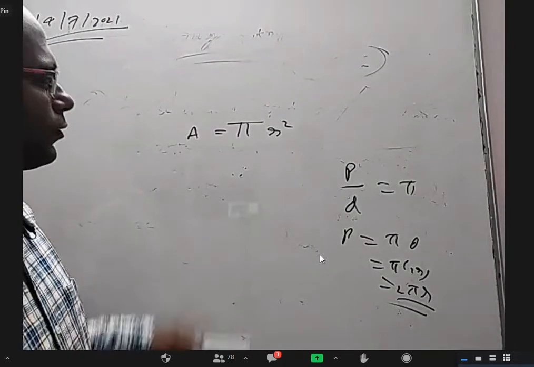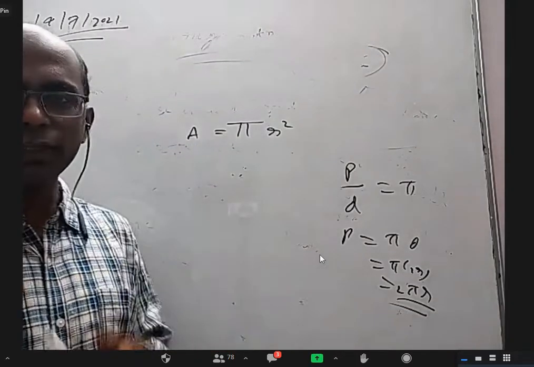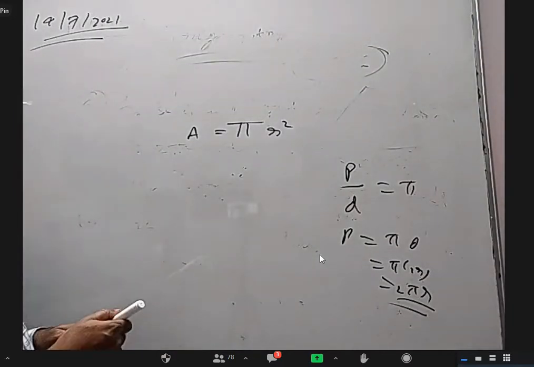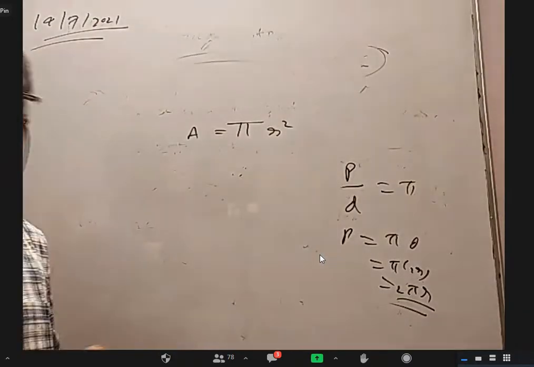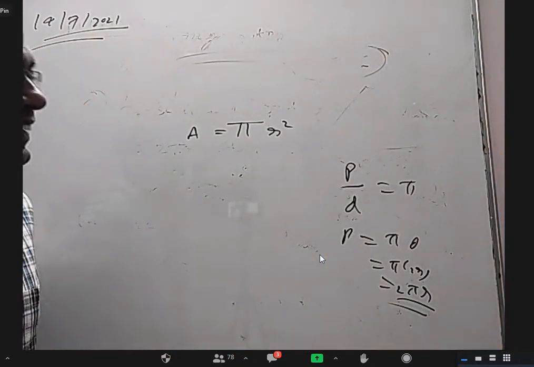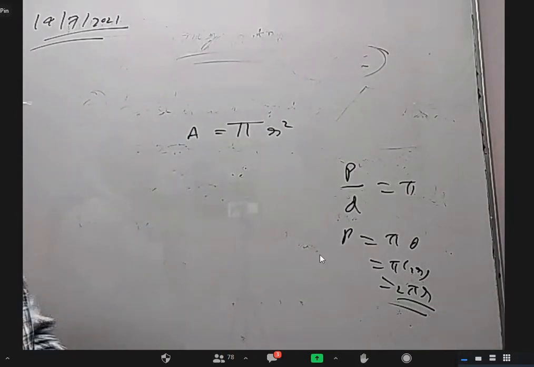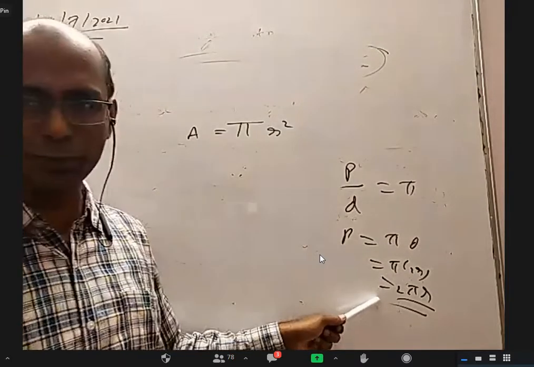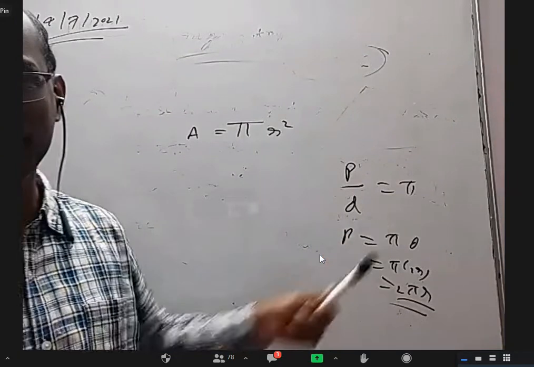No. We are asking how pi r square came. Do you know the area formula in terms of radius? You don't know. In terms of perimeter also you don't know. If you know one, you can derive the other. The ratio between area and radius square is pi, and that is not so easy to prove. You can say you take any circle, the ratio of area to radius square is constant, and I define that as pi. But they already defined it like this. Even though both are right, if they define it that way, then you have to worry about proving the area formula, right?